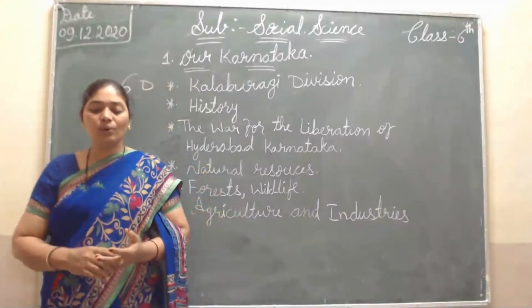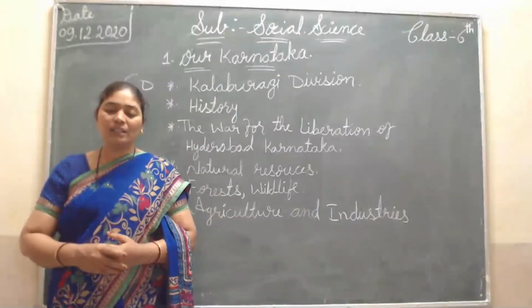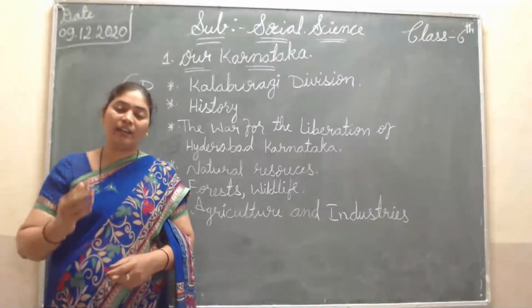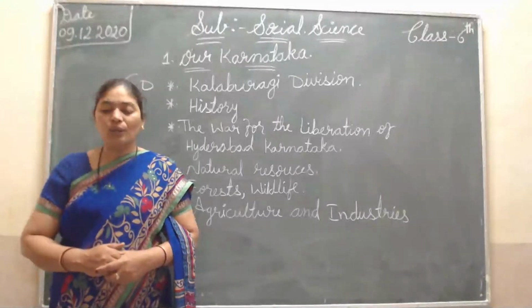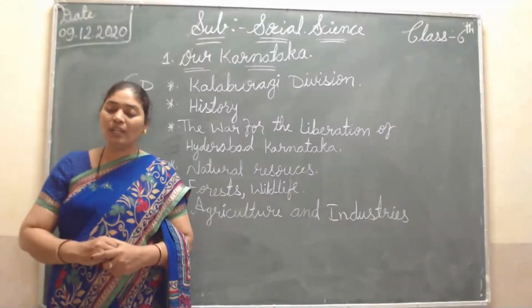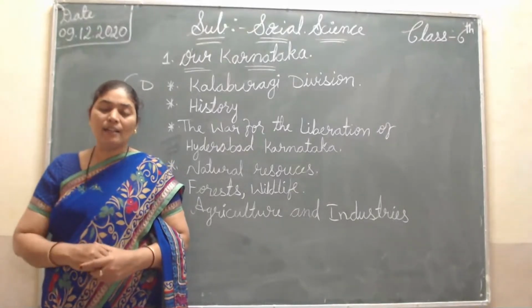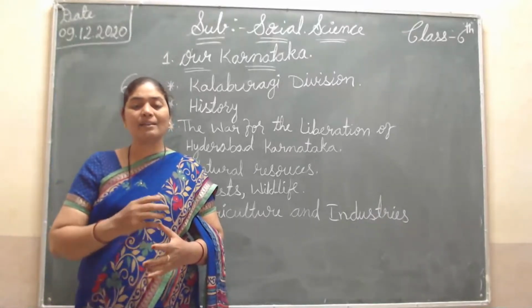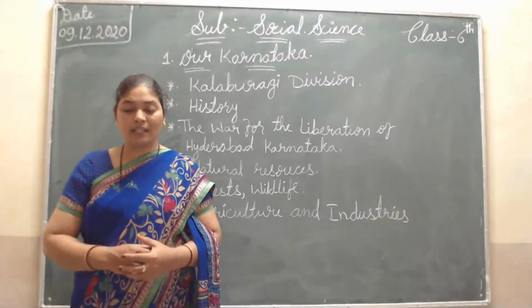Deer, langur, fox, bear, wolf, and wild dogs are the main wild animals found in our division, the Kalaburagi division. Daroji Bear Sanctuary is in Ballari, and these are found in Raichur district. Here there are no big animals like lions, tigers, or leopards. Only small wild animals are there.